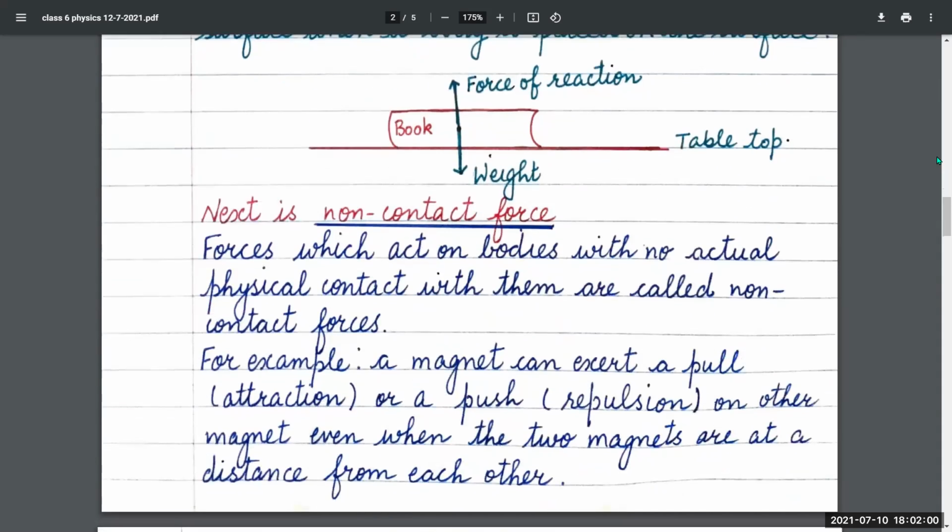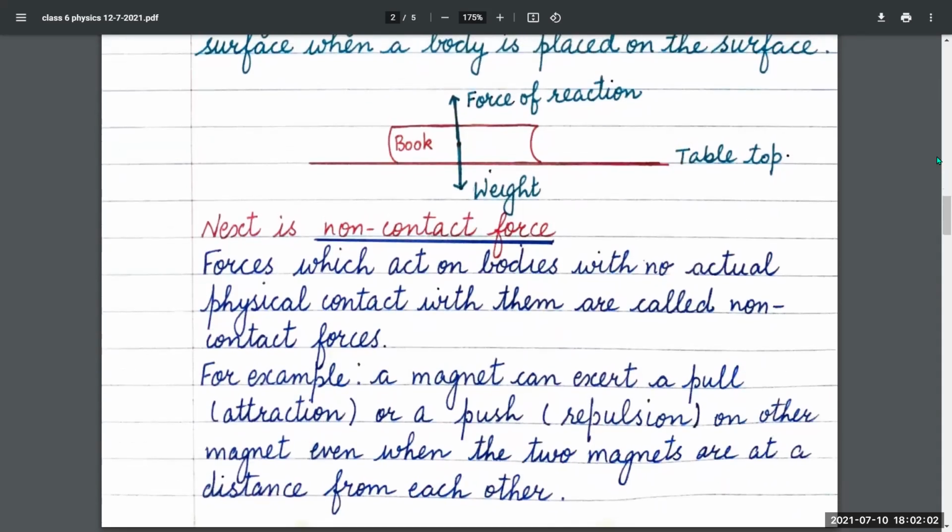This is non-contact force. Forces which act on bodies with no actual physical contact with them are called non-contact forces. For example, a magnet can exert a pull or a push on another magnet even when the two magnets are at a distance from each other.